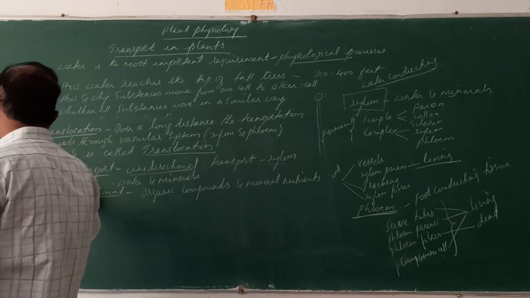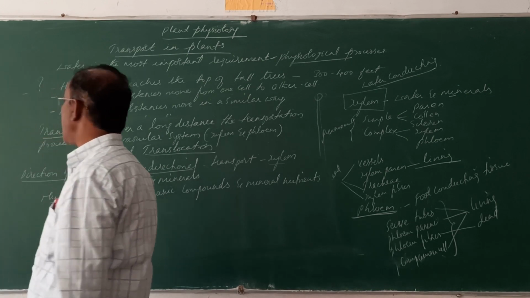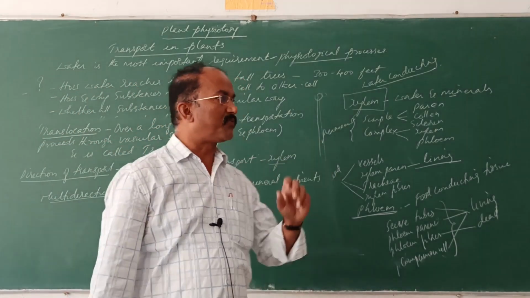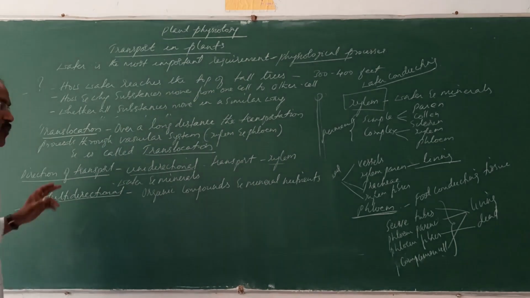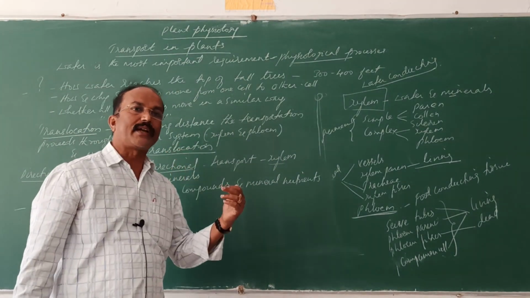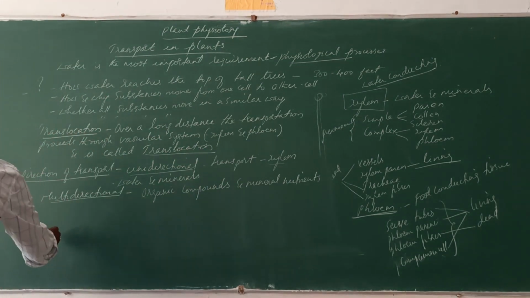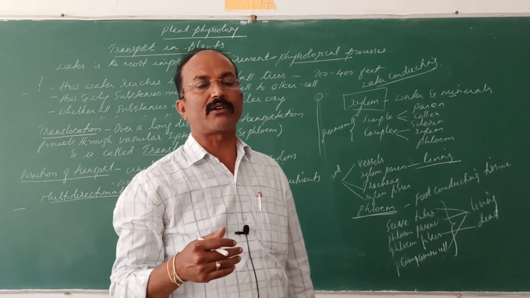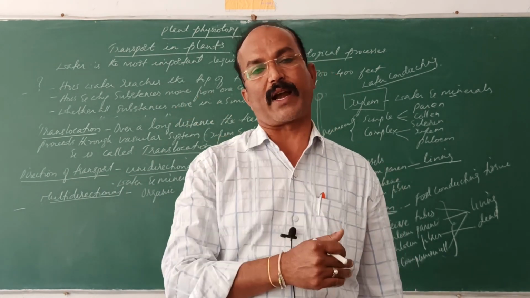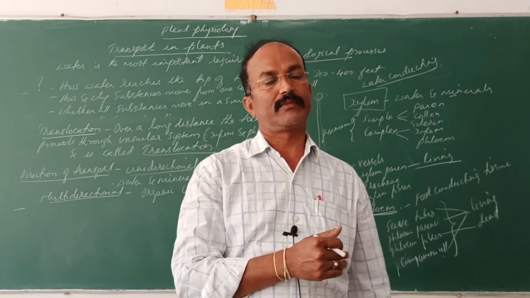Multi-directional transportation occurs. So organic compounds from the photosynthetic leaves are exported to all the parts of the plant body, including the storage organs, and from the storage organs, these are transported to different parts of the plant body. Understand?